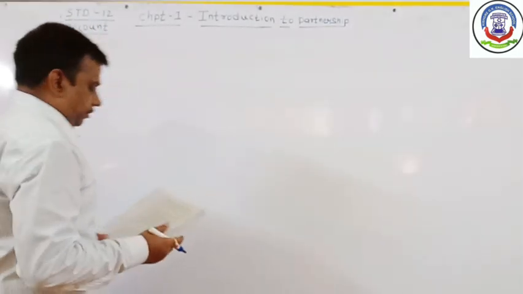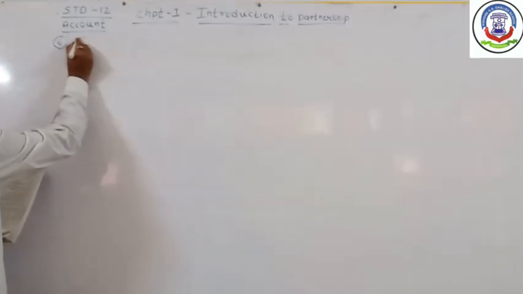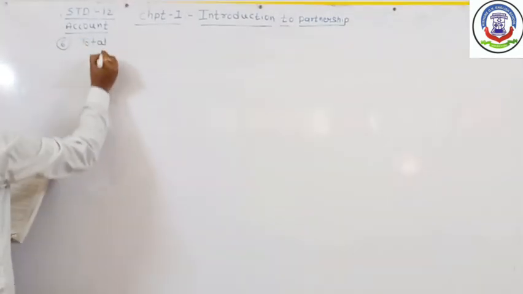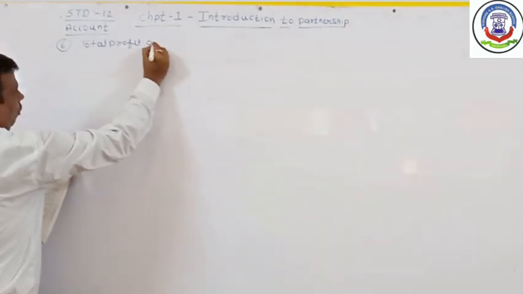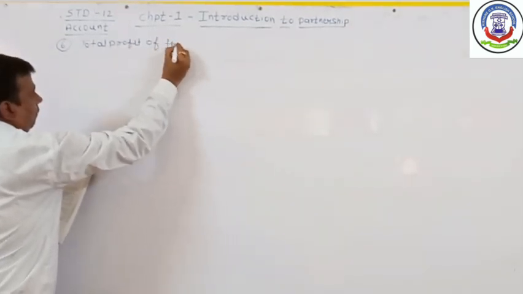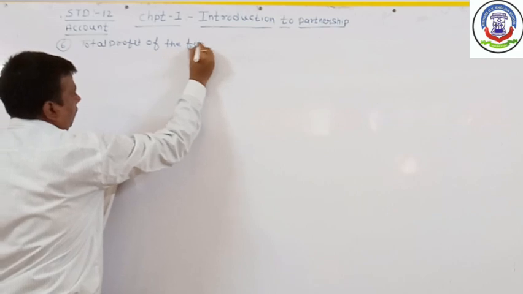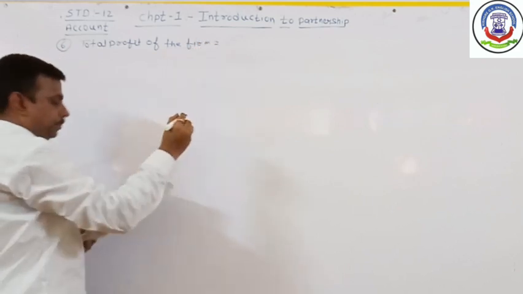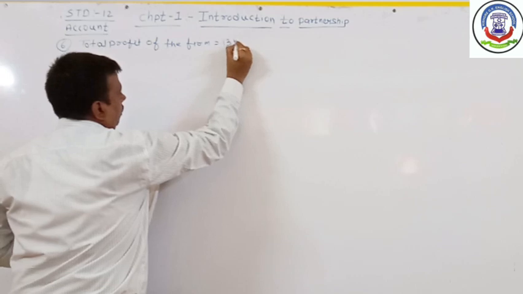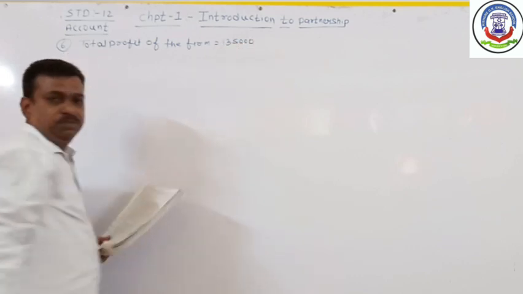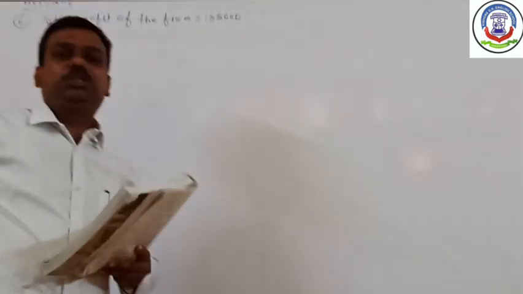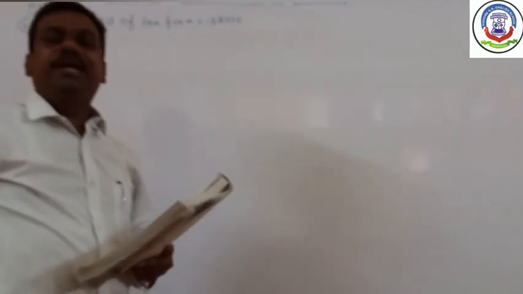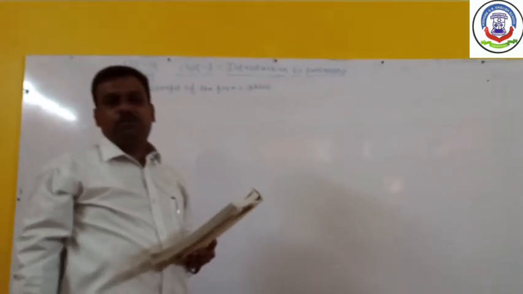Now the total profit of the firm equals 1,35,000. The partners have distributed this profit by mistake in the wrong proportion. To rectify that, a calculation is to be done.